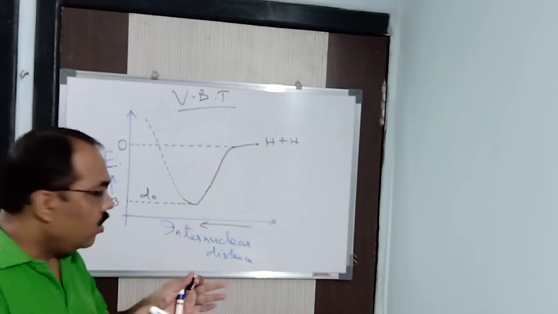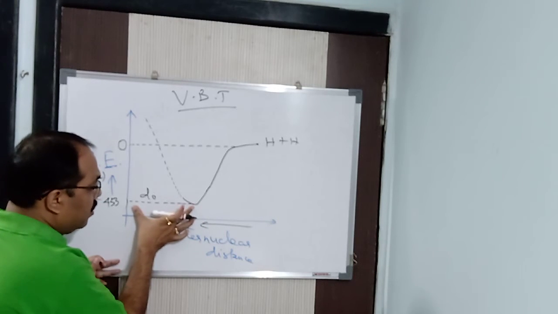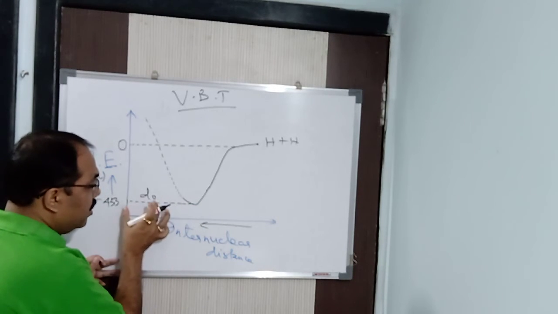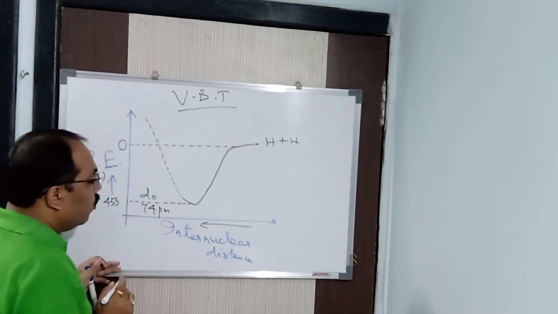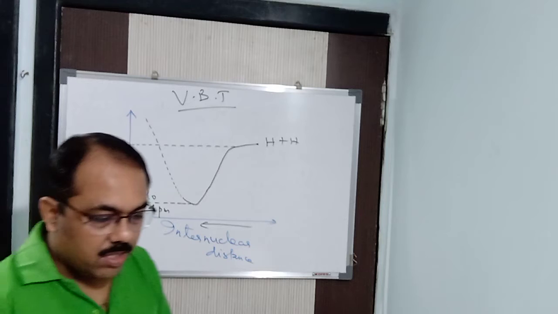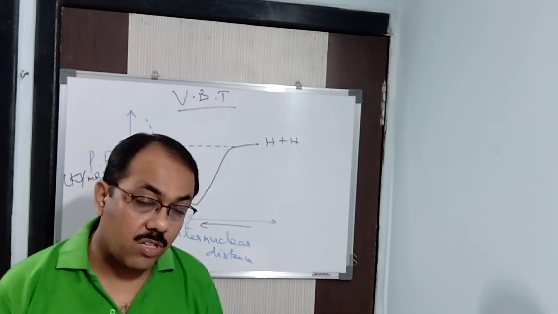Got it? So, beyond this, now this is the internuclear distance. This is the distance between the two nuclei, which is represented as D0. And in case of hydrogen, this distance is 74 picometer, which is otherwise known as bond length.